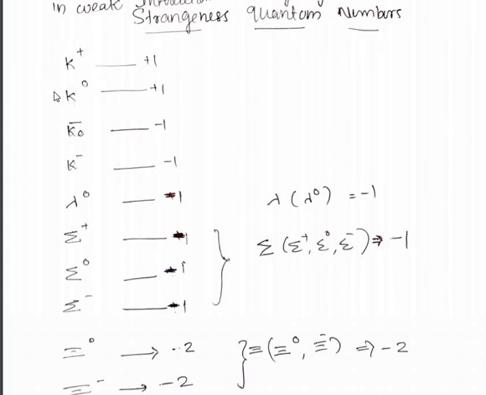For the K family, K plus and K0, the strangeness quantum number is plus 1. For the lambda family, it is minus 1. For sigma, it is minus 1, so all the multiplets, sigma plus, sigma 0, sigma minus, have strangeness quantum number minus 1. For the psi family, psi 0 and psi minus, it is minus 2.